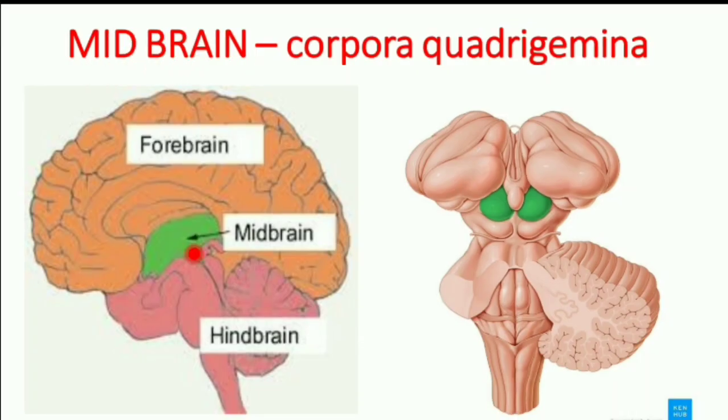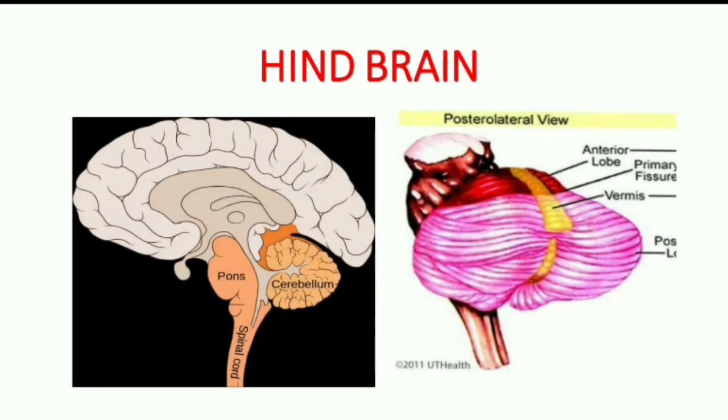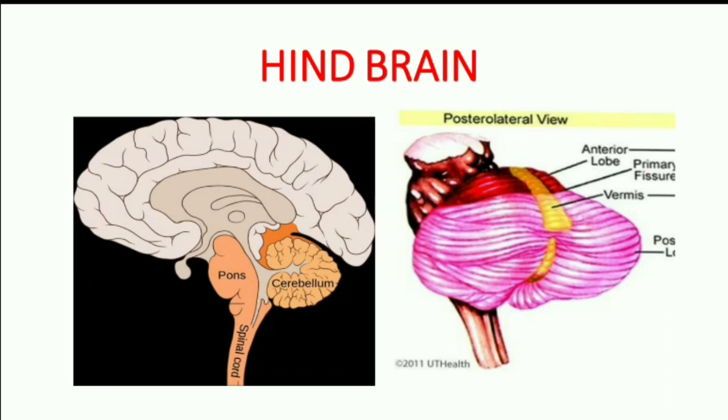Coming to the midbrain, this is the midbrain part. The midbrain is present below the thalamus. It consists of 4 rounded bodies called corpora quadrigemina. The main function of the midbrain is auditory signaling and visual signaling because it is attached with the nerves of eyes and ears. The last part of the brain is hindbrain.